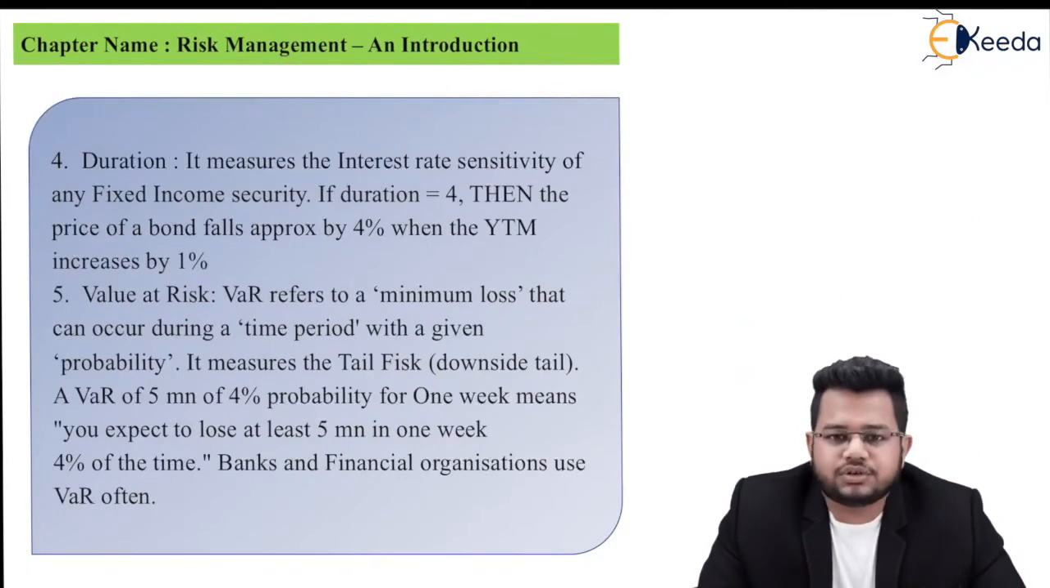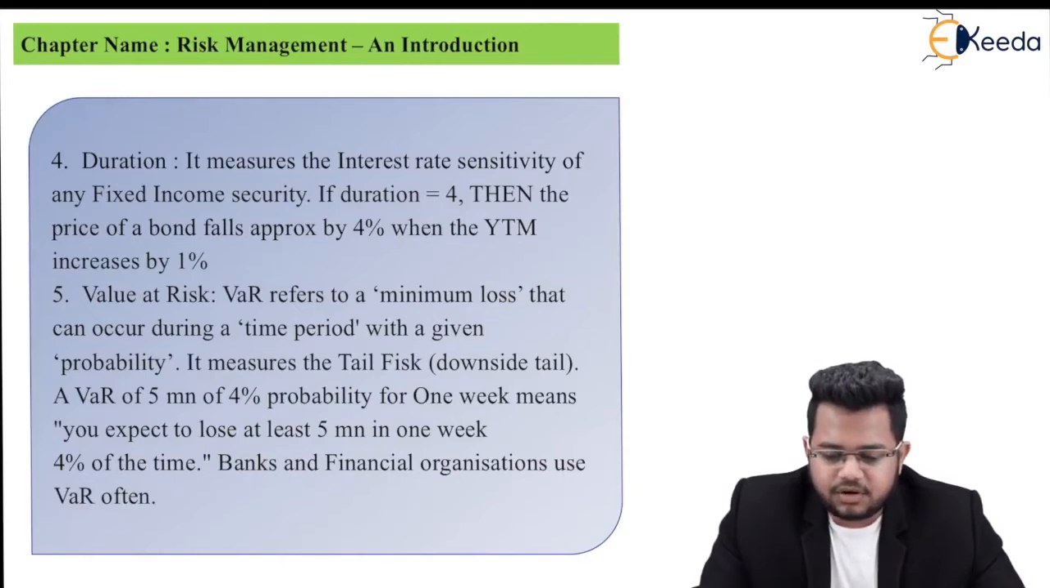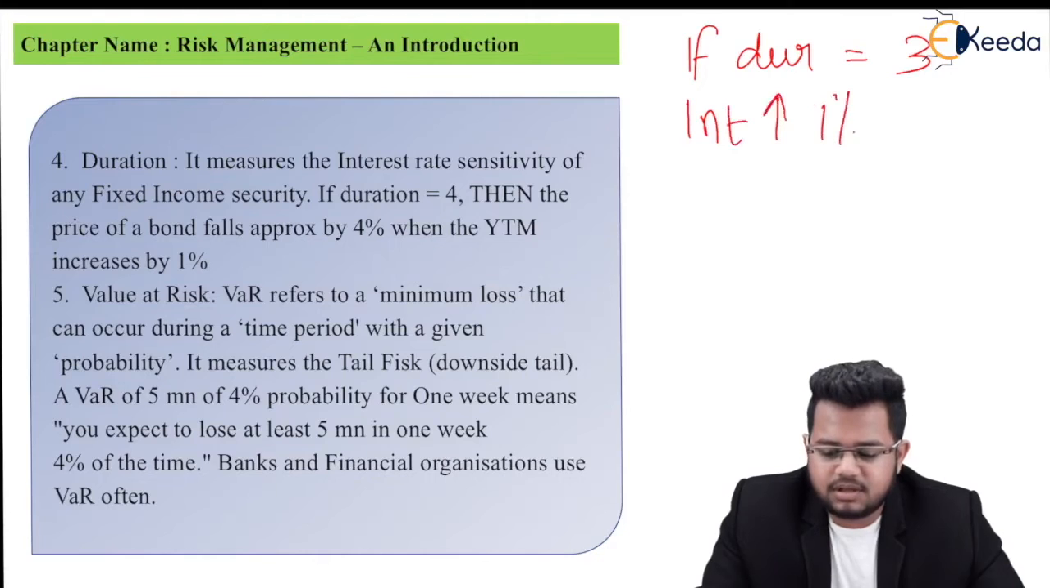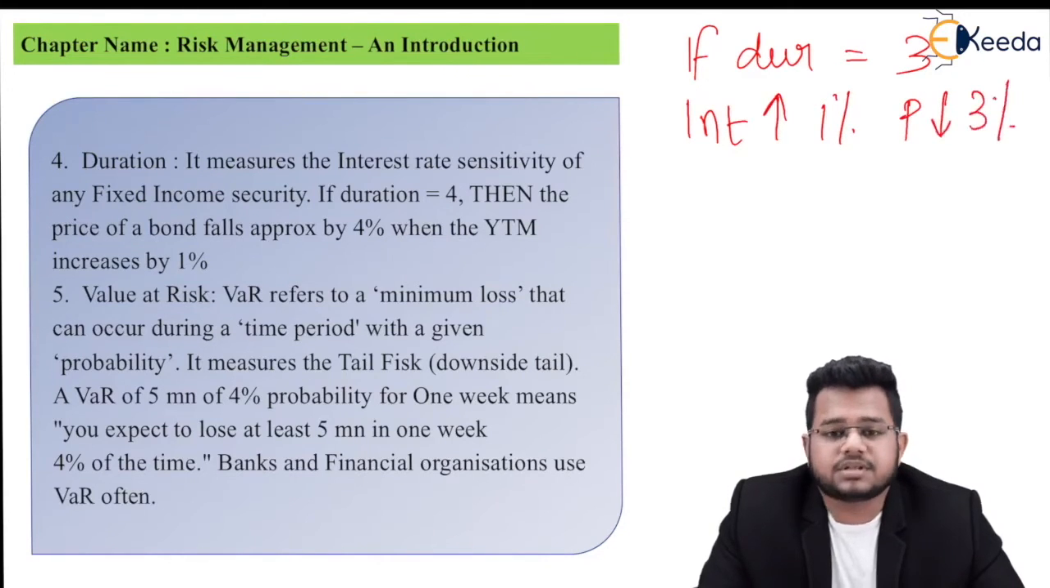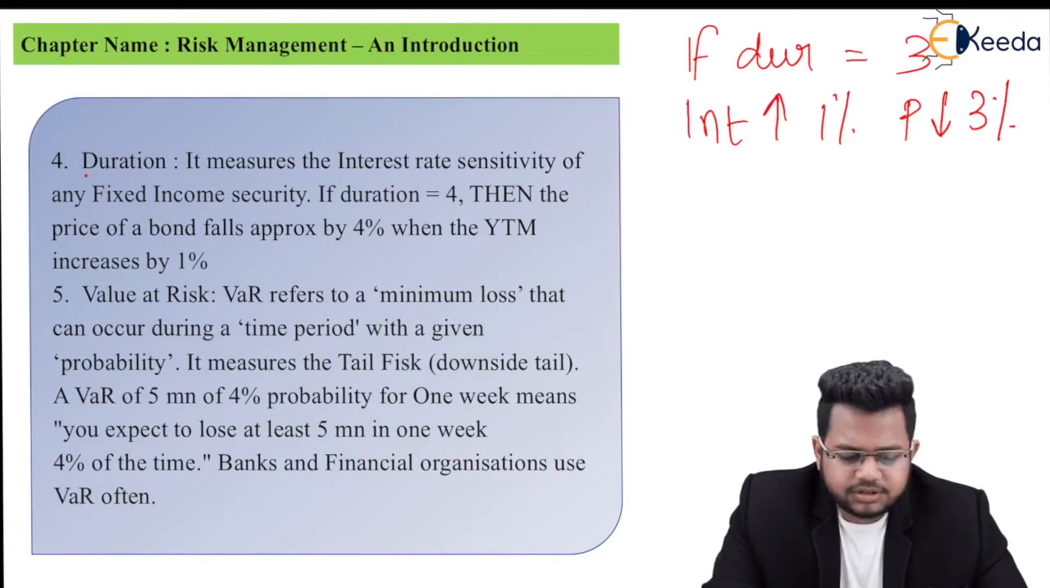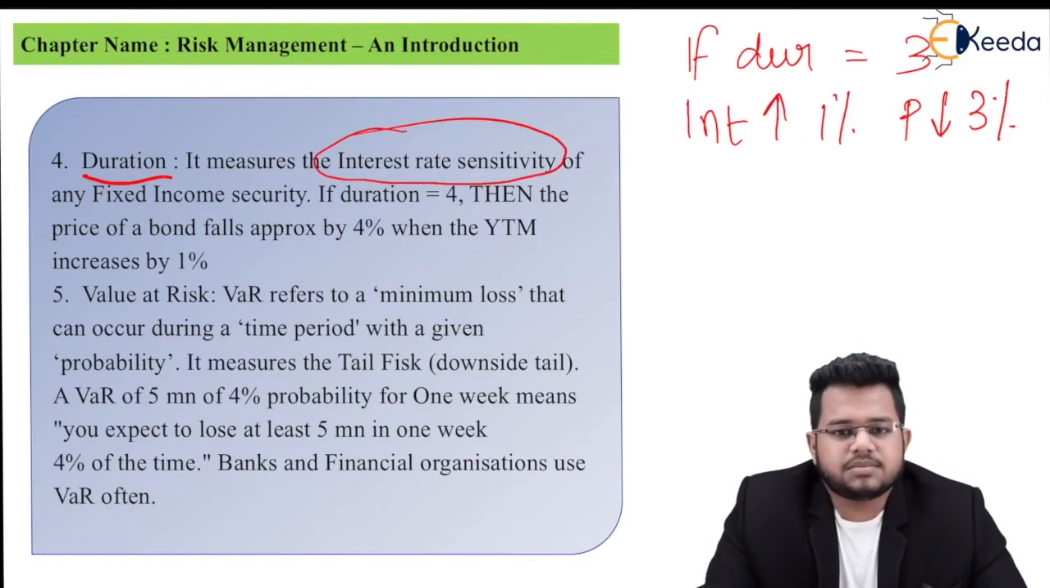Next is duration. Now for fixed income securities, you will use something known as duration. If you remember, if duration is equal to 3, what was the interpretation? If interest rate increases by 1%, then price decreases by 3% for fixed income securities. So duration measures the interest rate sensitivity of any fixed income security.